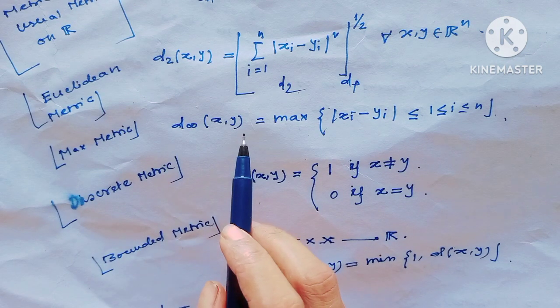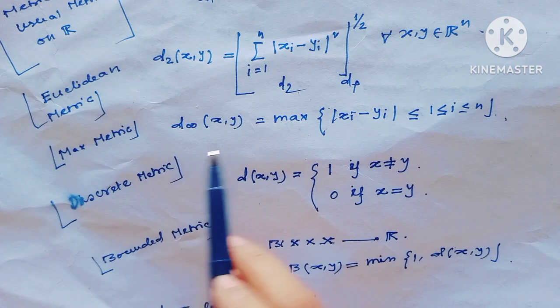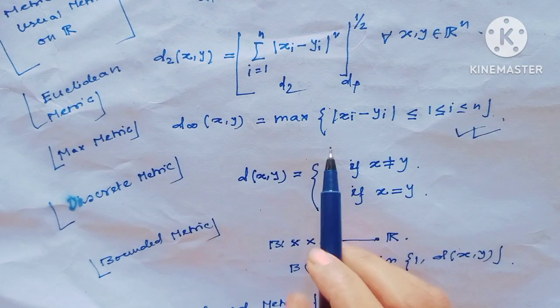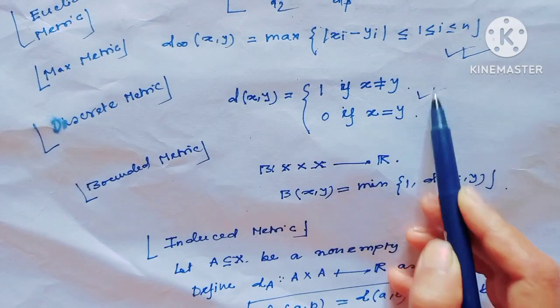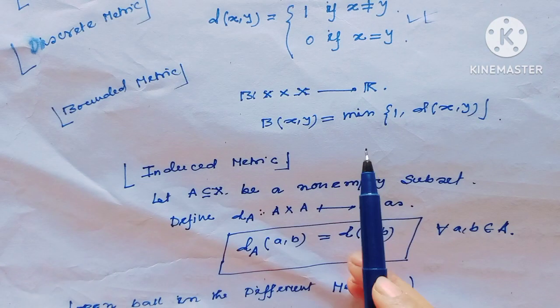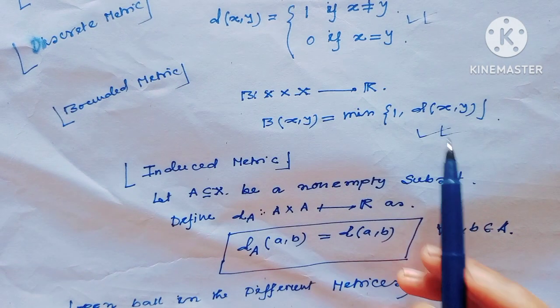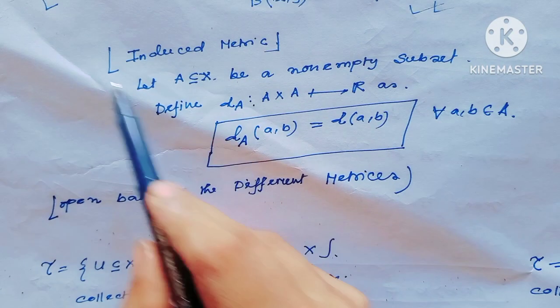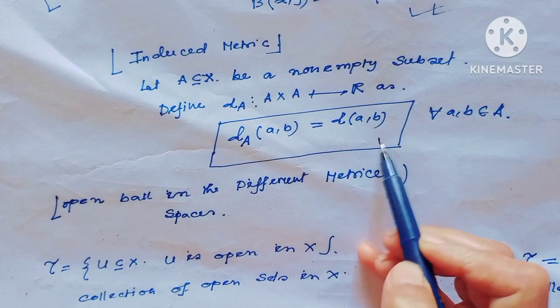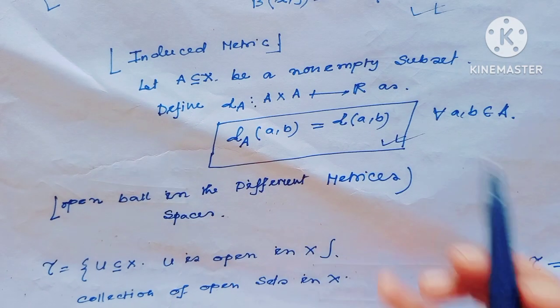And when n equals infinity, then this is the supremum metric. We all know these types of metric, and this is called the discrete metric, and this is called the bounded metric. And last, this is called the induced metric. We all know these types of metric.